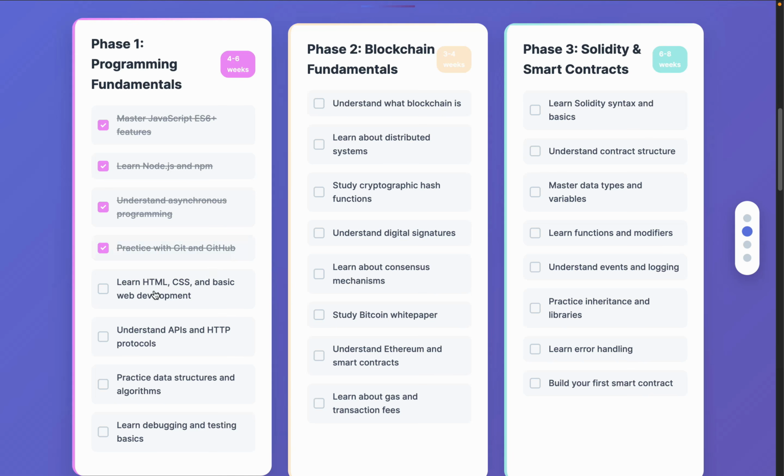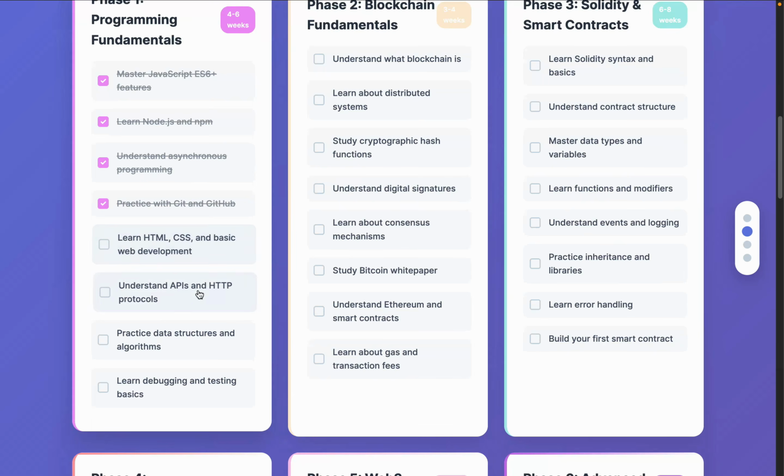You have to have a basic understanding of HTML, CSS, and basic web development skills. I'm not telling you to be a master, just basic. 10 to 15% is enough for you. You can focus on the core technology which we have in Web3. 10% skill for web development is enough. You can easily grab that in 1 week. It's not a big deal.